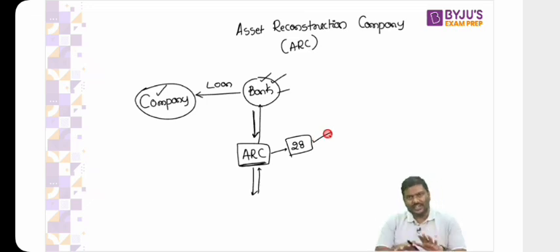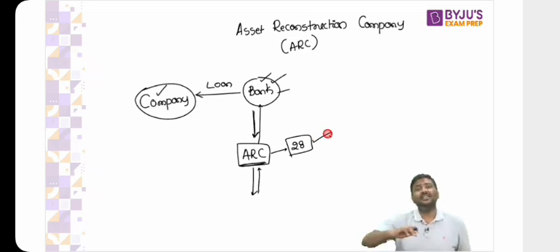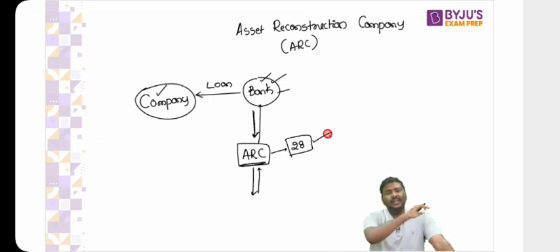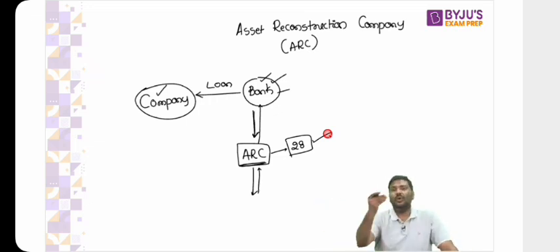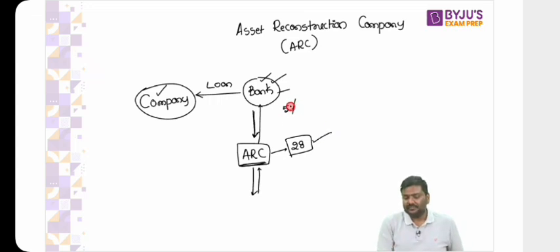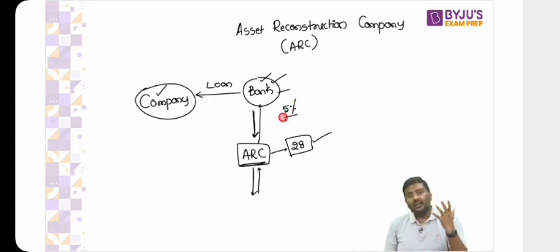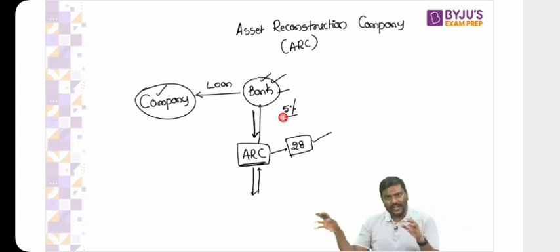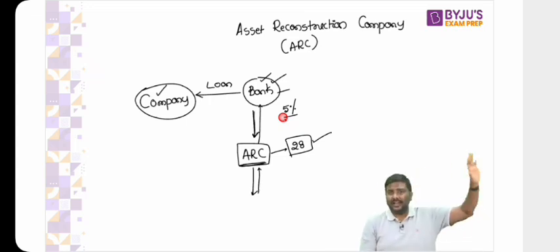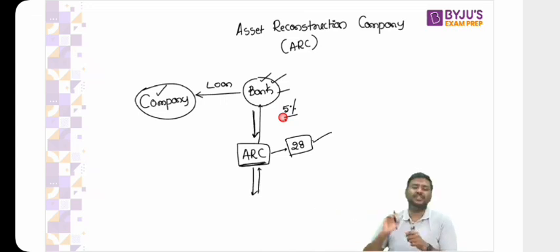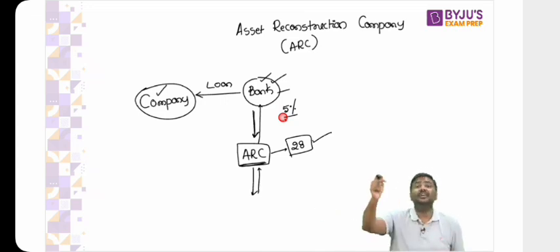Now the government of India has allowed the ARCs to function, but the efficiency of the ARCs is very, very poor. I hope you understand why we shifted to a new model. How do we define poor here? What if you're a bank and your recovery rate is 5%? Do you think ARCs are working efficiently? Think of it. Your recovery rate is just 5%. So the argument was very simple. The concept of ARC is not new in India. It's a very old concept. For many years RBI has allowed ARCs to operate, but the ARCs' operation is not efficient. They are not able to generate a sufficient amount of returns for the banks.